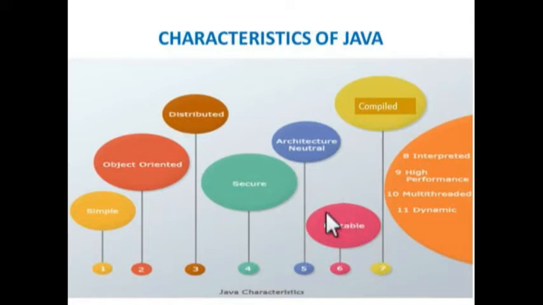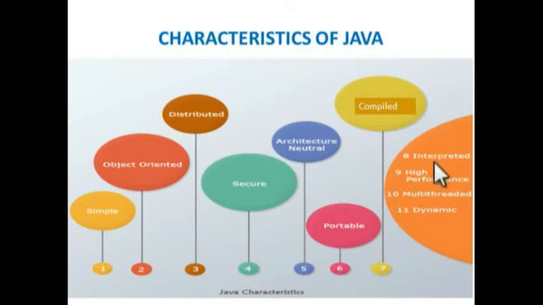Then portability. Because of this, a Java program can be easily moved from one location to another. Because of this architecture neutral concept, the Java language is very portable. It also supports compilation. It has a compiler which converts the source code into byte code, that is intermediate code, so that the code can be executed on any platform.